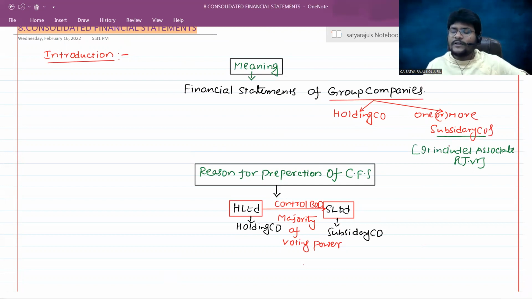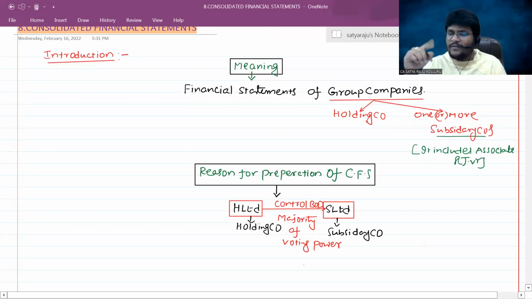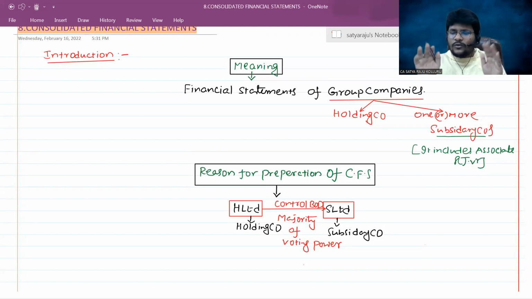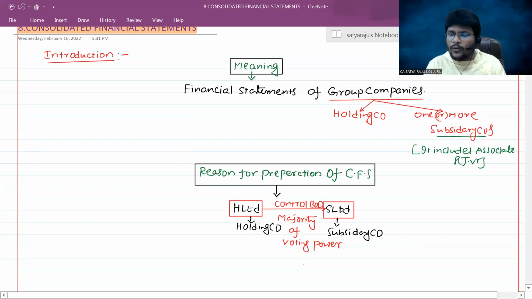Venturers and joint venture consolidated financial statements also we are not discussing. So combination problems will not come. Combination means holding subsidiary plus investor associate plus venturer joint venture. Such combined problems we are not going to see. I already told you, very narrow scope, only holding and subsidiary relationship consolidated financial statements. Is it okay, guys?